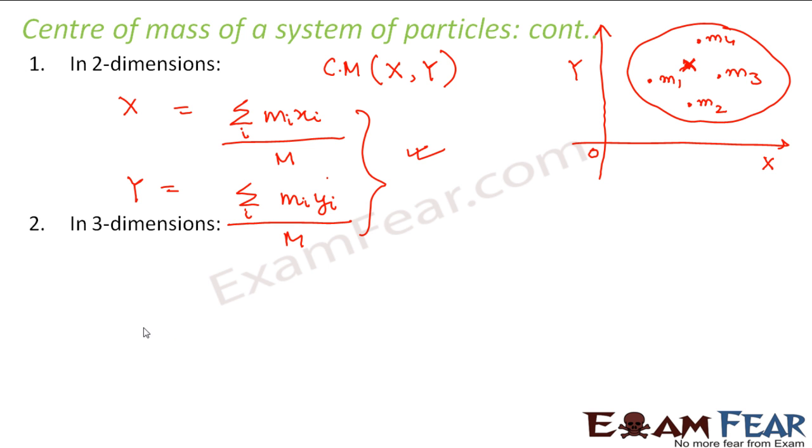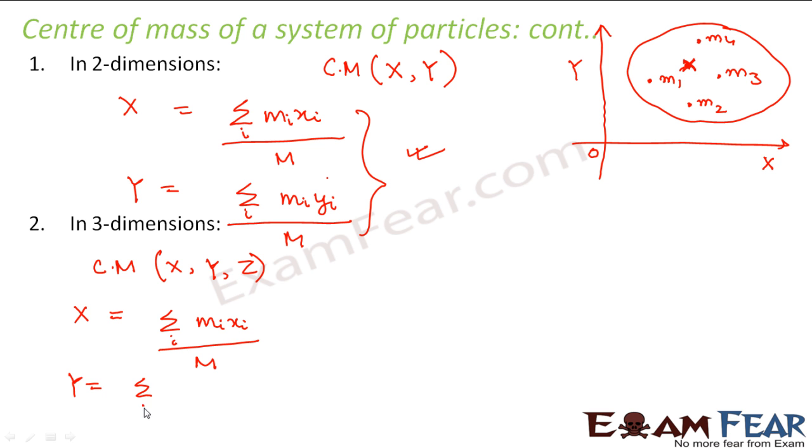Now similarly, if I talk about 3 dimensions, that means not only in a plane but in space. If the rigid body is placed in space, every particle of the rigid body will be defined by 3 coordinates, x, y and z. So my center of mass will also be defined only when I define all 3 coordinates x, y and z. x will be summation of mi xi divided by the total mass of the system.